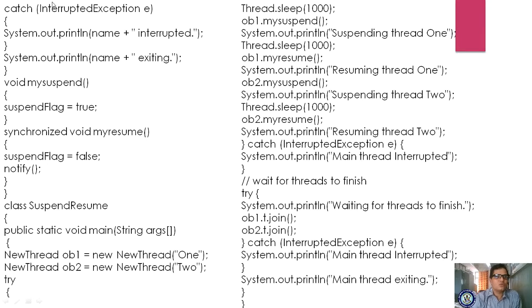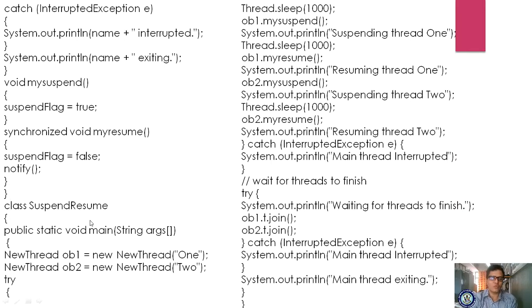Okay, so here the suspend method is also given. For suspending your thread, you have to make the suspend flag value true, and for the resume method you have to make the suspend flag false. Once it is false, it awakens that waiting thread. Okay, here the class has ended.